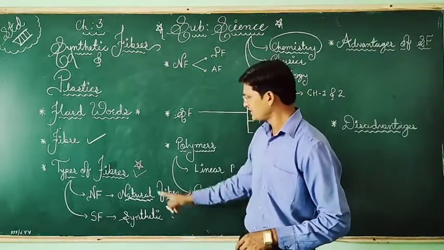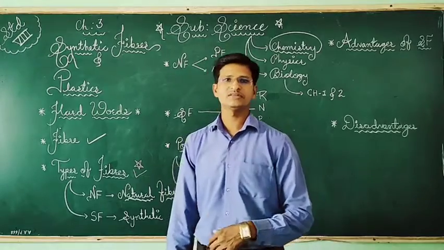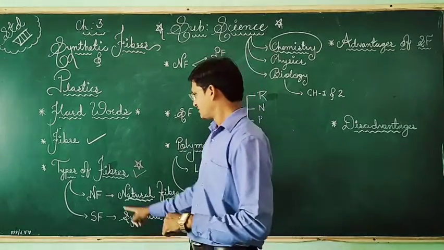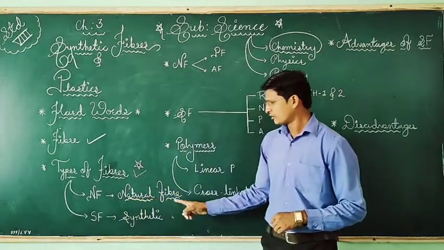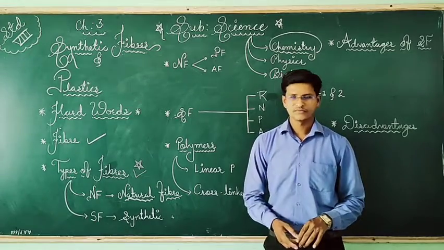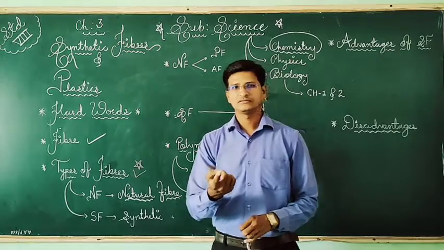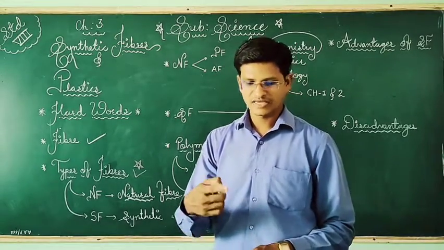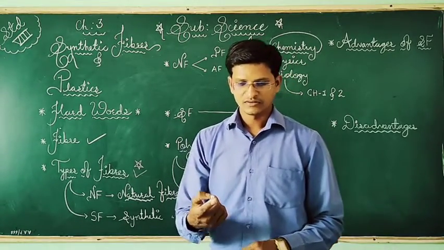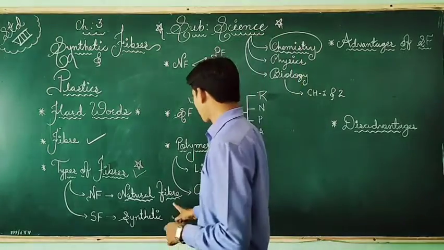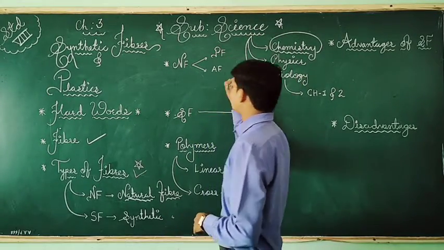So the major difference is that natural fibers are obtained from nature, from animals and plants.